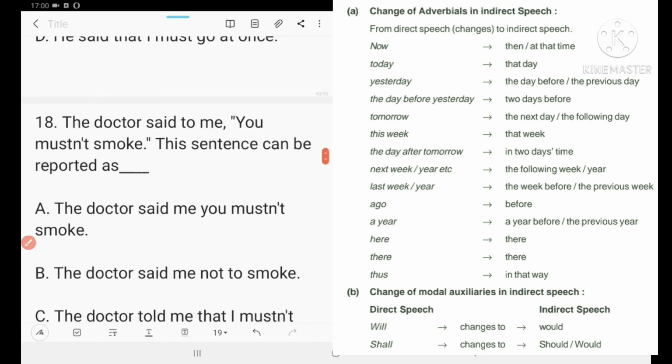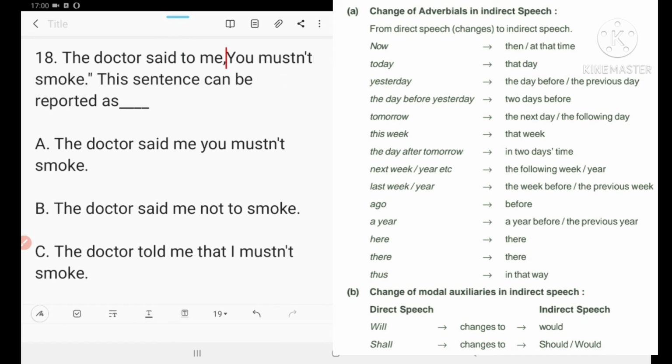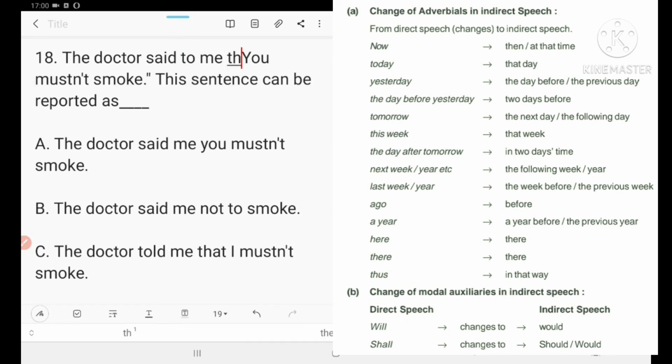Okay, next one is 18. The doctor said to me, "You must not smoke." This sentence can be reported as: the doctor said to me. Instead of inverted commas, let's use that. Y will become a small letter.